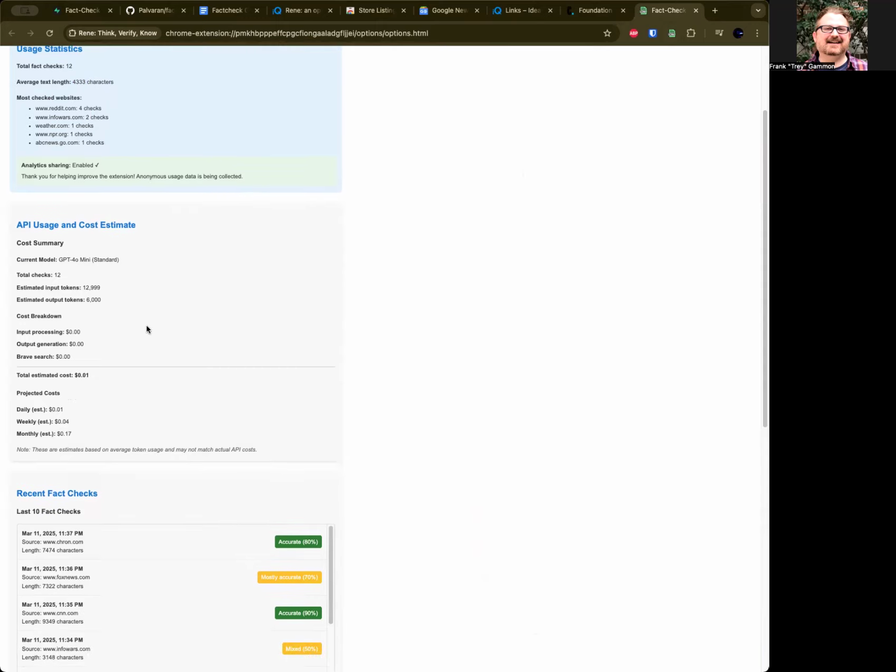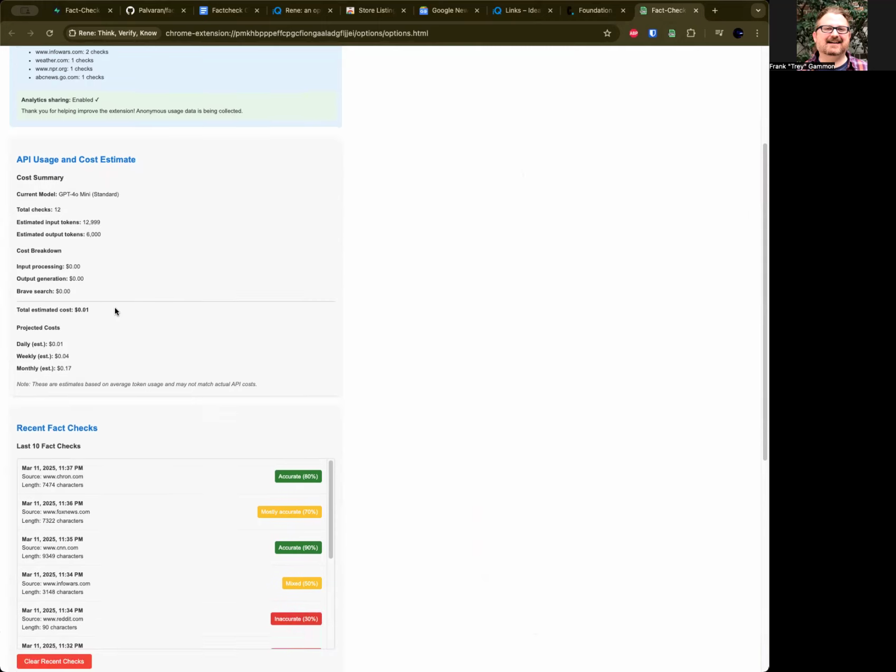This tells you your estimated costs. So in this case, we're at 12,999 input tokens. Remember, a million tokens gets you to 15 cents on the input, and was it 60 cents on the output? So we are super far away from having any sort of real charge.